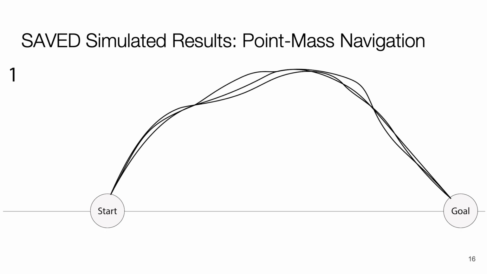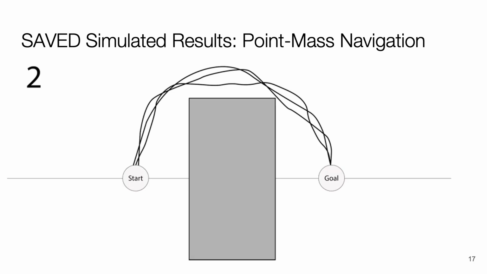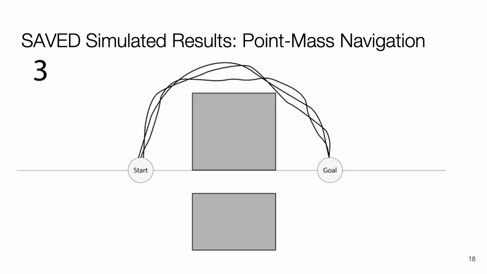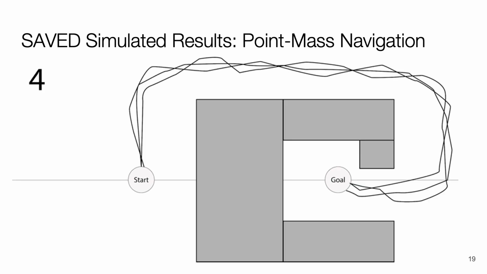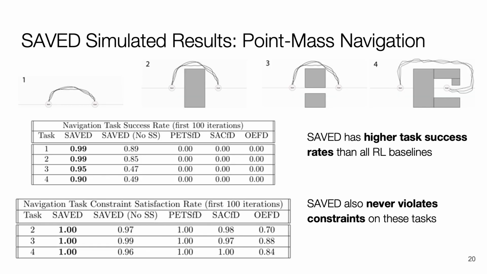We first consider 4 point mass navigation domains to study SAVED's ability to handle different styles of task constraints. Here, the agent must navigate from a fixed start state to a goal set in a linear dynamical system with Gaussian noise. We first consider a setting without constraints, then add a large obstacle between the start and the goal, then cut a channel in the obstacle to investigate whether alternate paths can be discovered, and then make the obstacle more difficult to force the agent to learn more complex policies. We find that the agent is able to consistently satisfy constraints while accomplishing all tasks significantly more often during learning than baselines, most of which are never able to perform the task in the first 100 iterations.